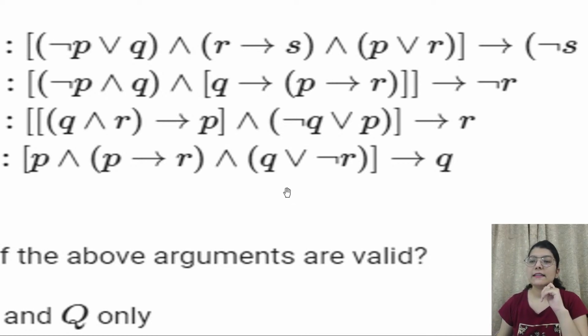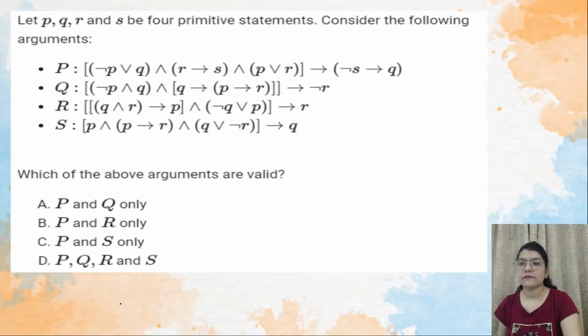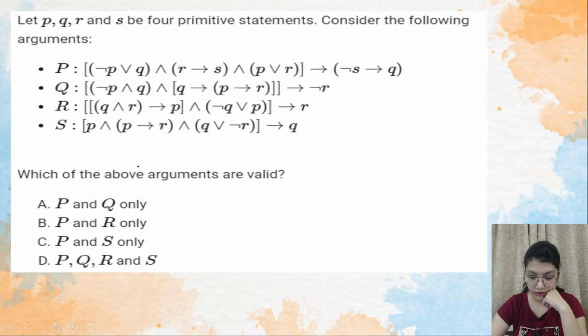So these are the statements. These are four statements, arguments basically, P, Q, R, S. Basically, they're asking which of the following arguments are valid.